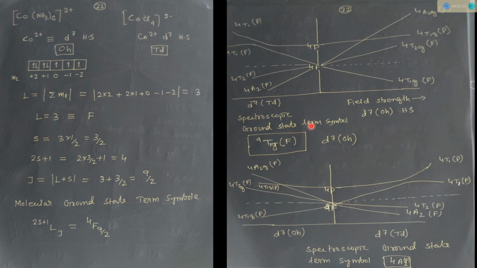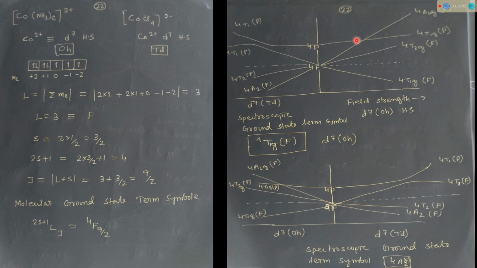So we have to find the spectroscopic ground state term symbol for both cases, that is D7 octahedral, D7 tetrahedral. For this we have to draw the Orgel diagram. So see, this is the Orgel diagram of D7 octahedral high spin, and on this side I draw D7 tetrahedral. So 4F is the ground state term. In this case, that is D3, D7, D2 and D8, particularly for this D7 configuration, we have to consider the upper term, that is P term.